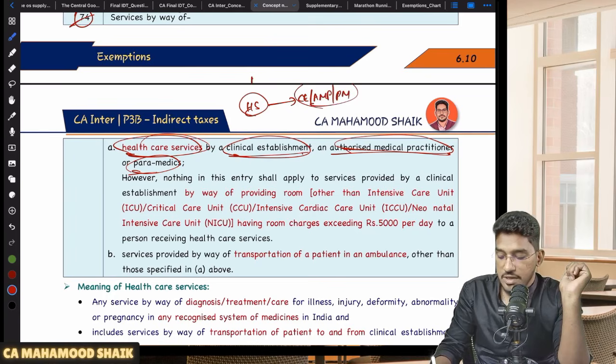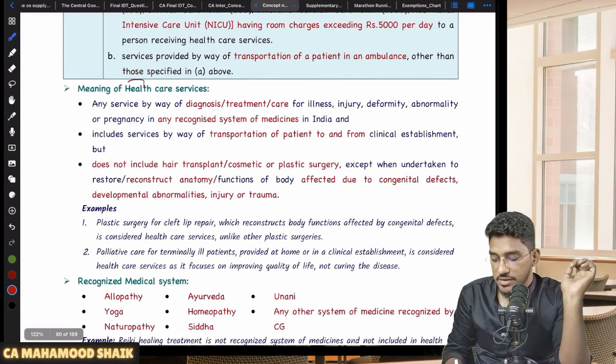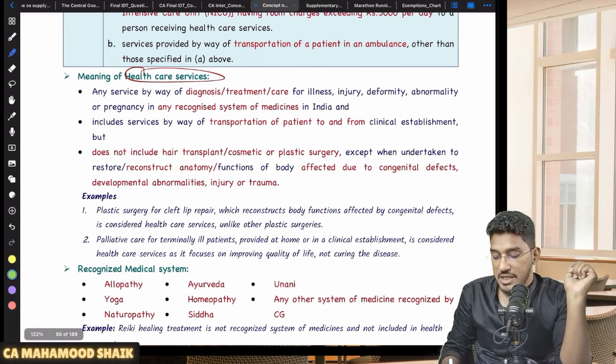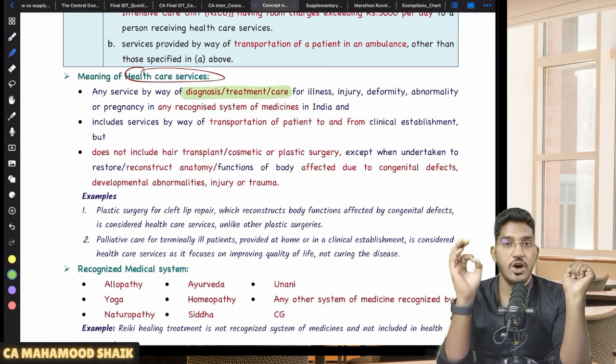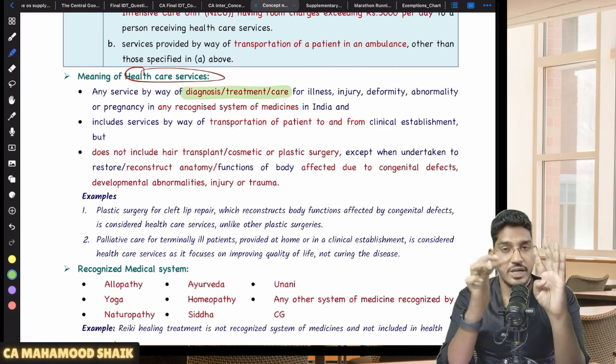So now we have to understand what you mean by healthcare service, who is an authorized medical practitioner, what is a clinical establishment, and who is a paramedic. So first we will address what will fall under healthcare services. If you see here, they say that any service by way of diagnosis, treatment or care. Three aspects they are covering. So services in relation to diagnosis. Sir, what is diagnosis? Finding out the problem.